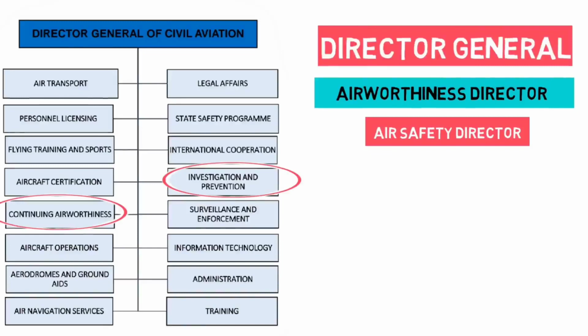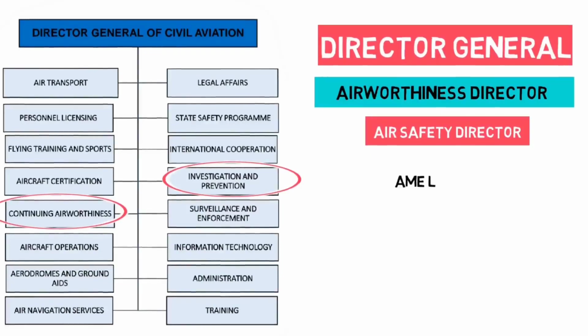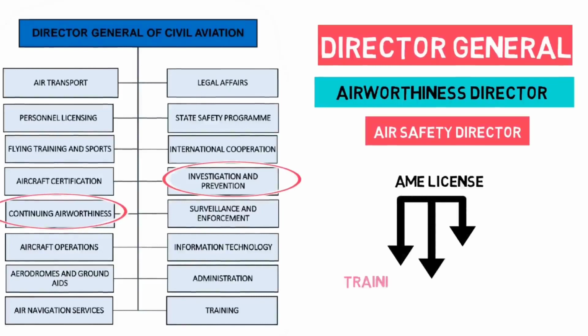Let us understand this with an example. As you are a student right now, for becoming an AME, you are being trained in a training organization which is controlled by DAW, that is Directorate of Airworthiness. Your modular examination will be under the control of CEO, Central Examination Organization, and your license will be issued by DAW, again that is Directorate of Airworthiness. So these are the departments of our concern. So you see here how the different departments of DGCA control the different work, and all the departments work together to maintain the civil aviation of India.